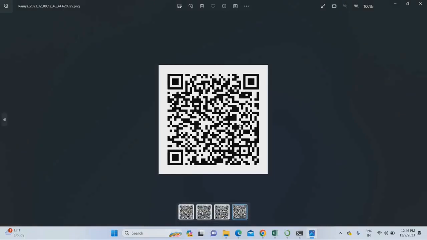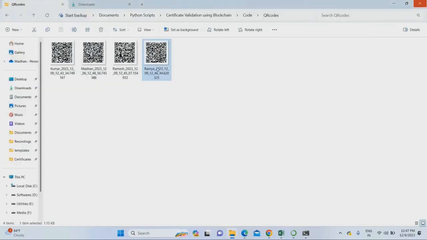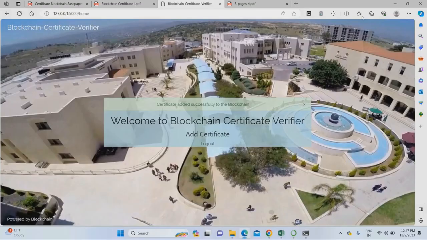So those certificates are always converted into hash format. You upload a digital certificate, the digital certificate goes into the blockchain, and the blockchain data is converted into a QR code. That's it. Now, if we are an employer, you have to verify whether the certificate is genuine or not. You just have to scan the QR code. The system will automatically connect to the Ethereum network and verify whether the certificate is genuine or not. Just upload the QR code. You can scan it with a mobile also.